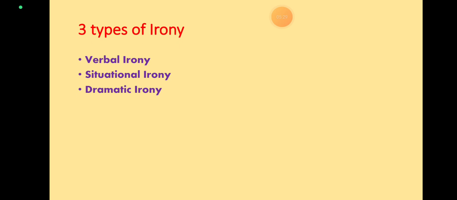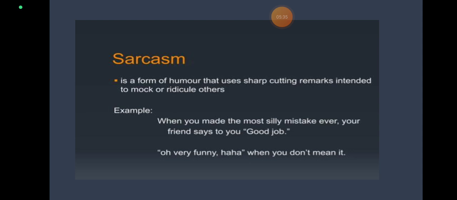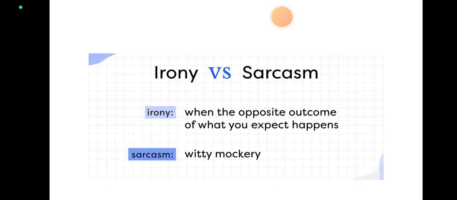Okay, so remember there are three types of irony: verbal irony, situational irony, and dramatic irony. Now next we come to sarcasm. What is sarcasm? Sarcasm is a form of humor that uses sharp, cutting remarks intended to mock or ridicule others. For example, when you made the most silly mistake ever, your friend says to you, "Good job." This is sarcasm, and sometimes we confuse it with irony. So, here we will show you the difference between irony and sarcasm.